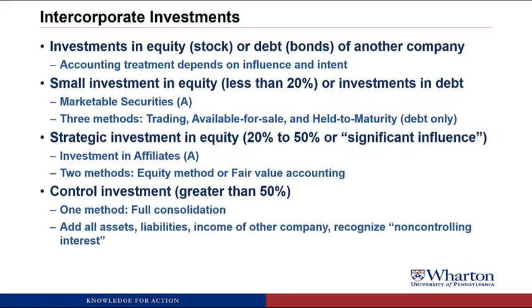And then the last kind of investment is you could actually control the other company. You could own more than 50% of another company, which means that you could outvote all the other shareholders and basically decide what the other company does. Here, there's just one method, full consolidation, where you add up all the assets and liabilities of the other company, and then recognize this thing called non-controlling interest for the part that you don't own.